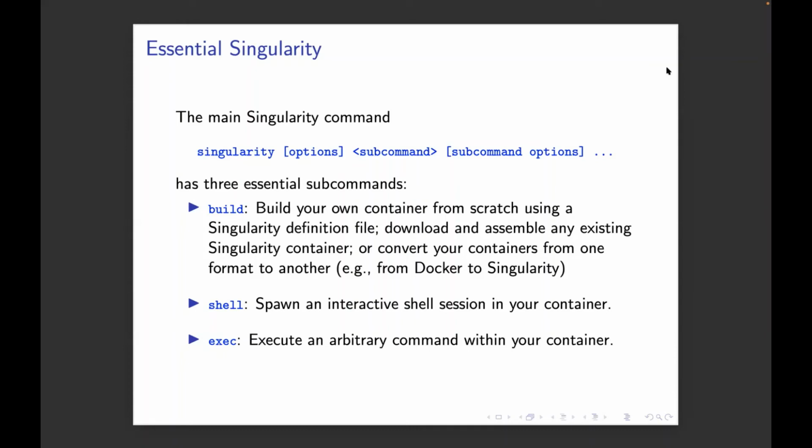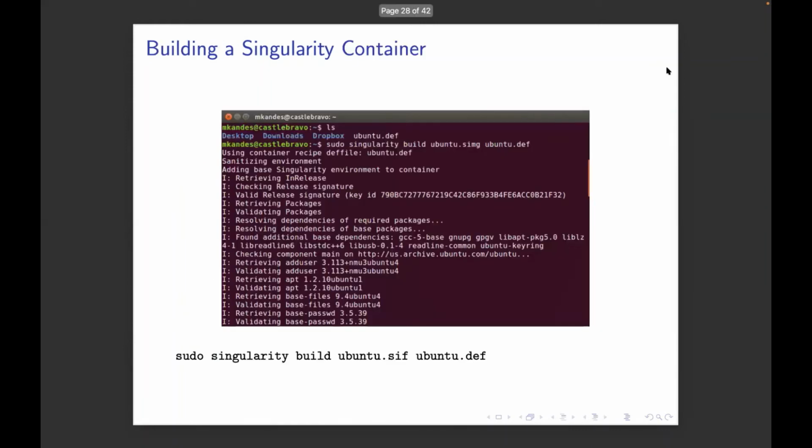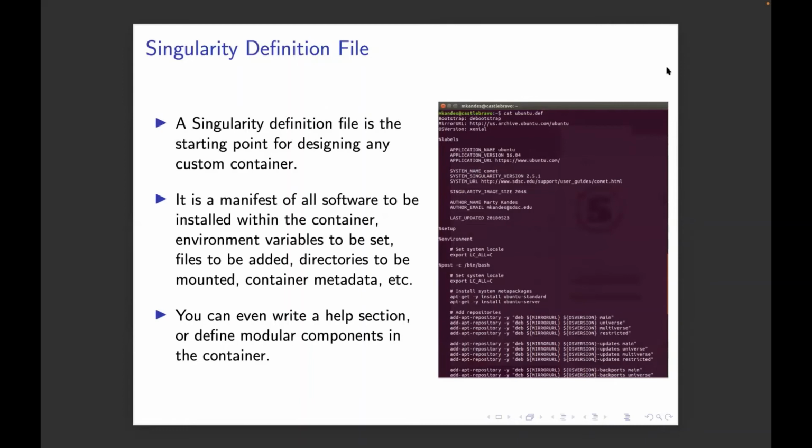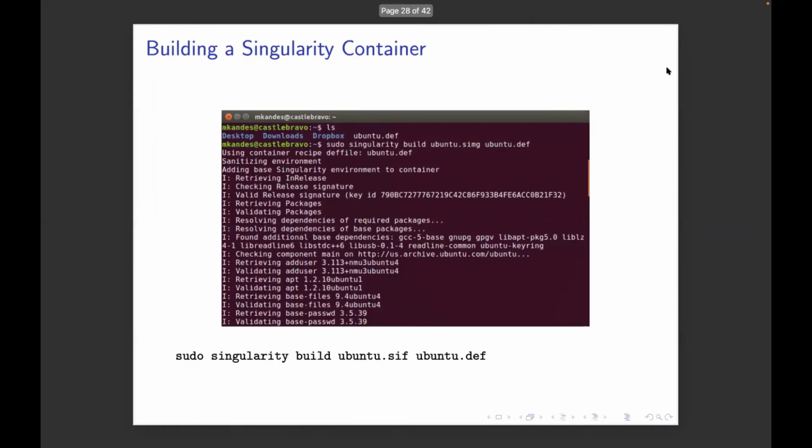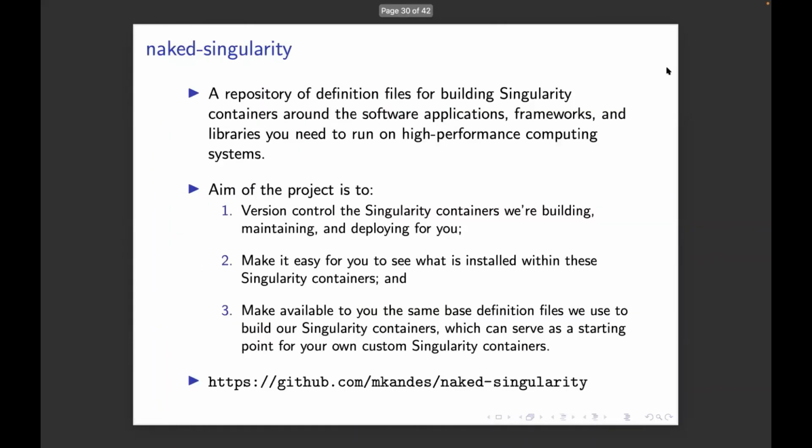If you don't want to go the route of installing Singularity in VirtualBox on your laptop to build containers and play with them, starting out, you can also do this. This is the process: use the Singularity build command. You just build your container, this .cif file, from a definition file, which is this manifest that I mentioned. And if you have a manifest of the things you want in the container, this Singularity definition file, in addition to building it natively in a Linux environment with Singularity installed, like you have here in these screenshots,